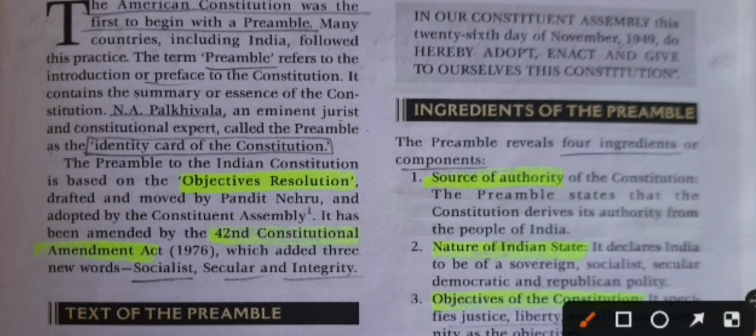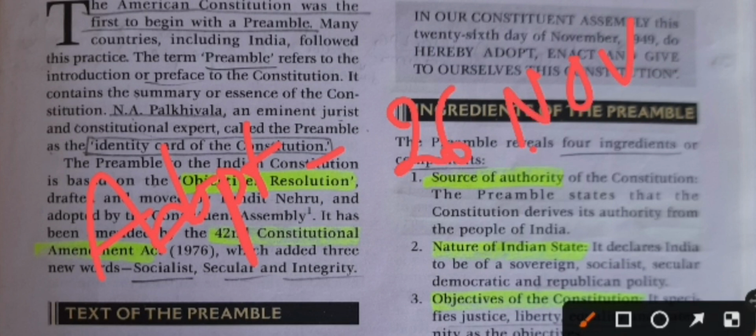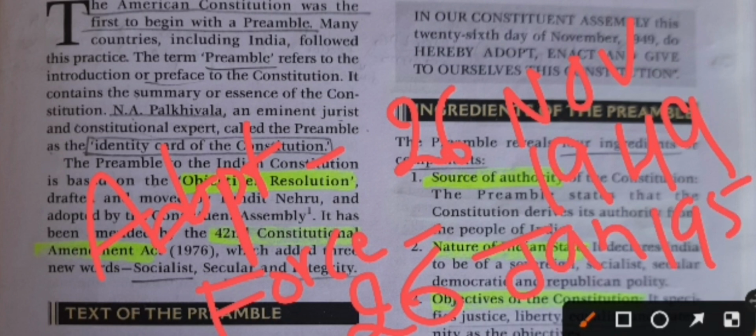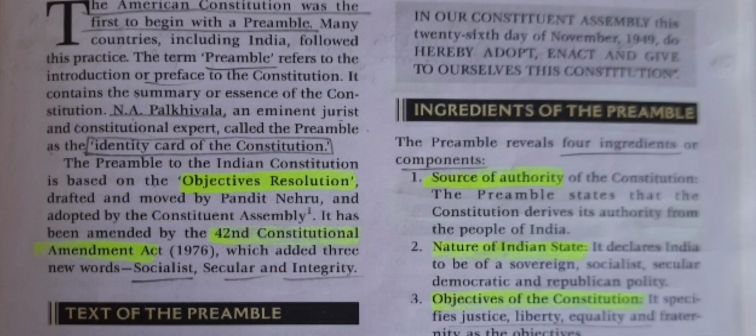Our Indian Constitution was adopted on 26th November 1949 and it came into force from 26th January 1950. Okay, adopted on 26th November 1949 and came into force on 26th January 1950. Okay, this is about the adoption of our constitution.